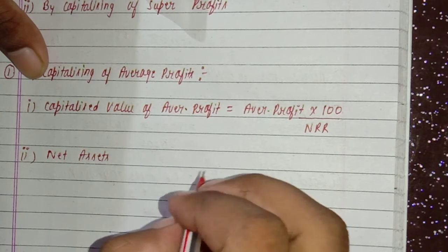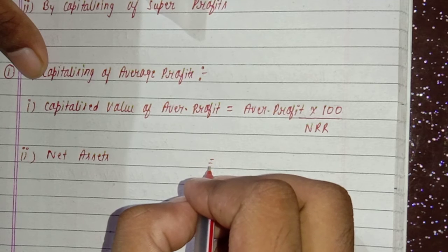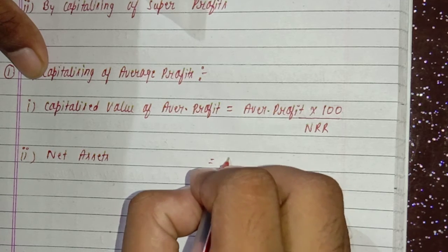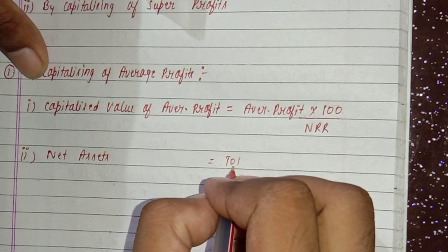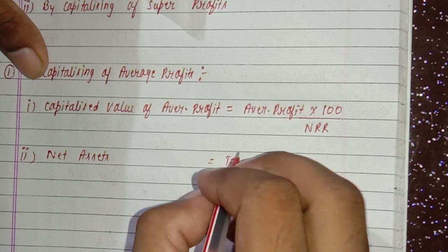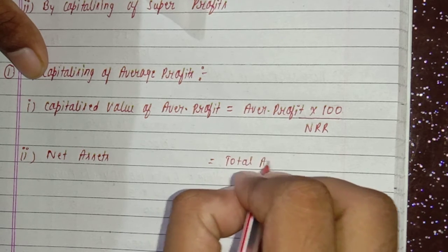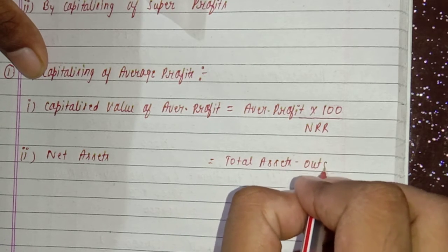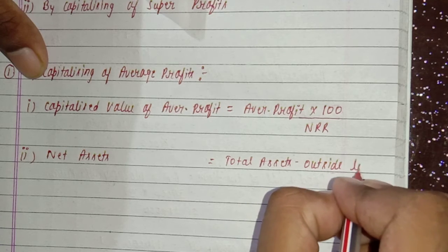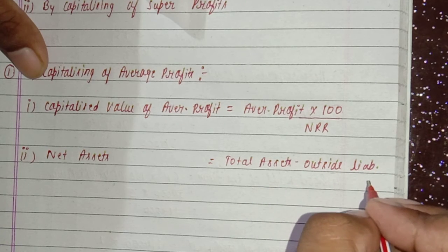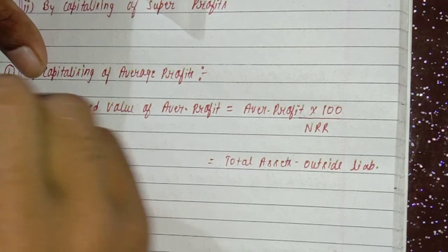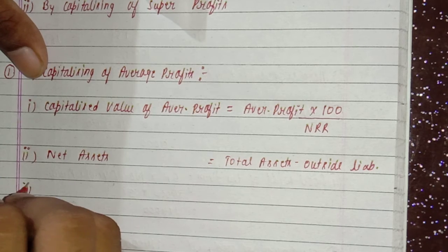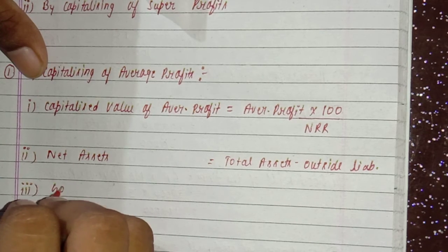Formula will be total assets minus outside liability, and in the third step, goodwill.